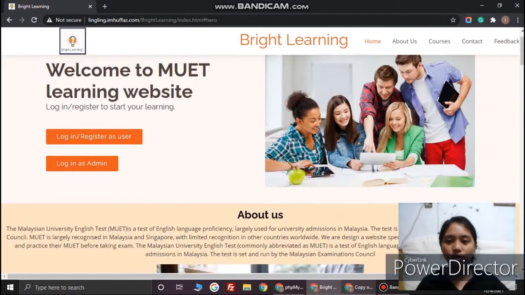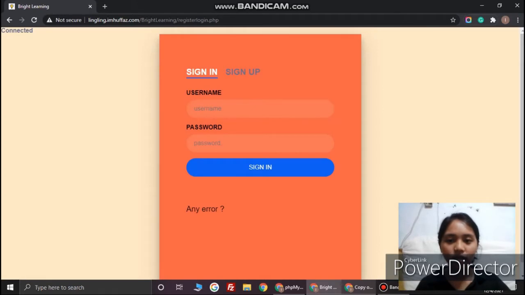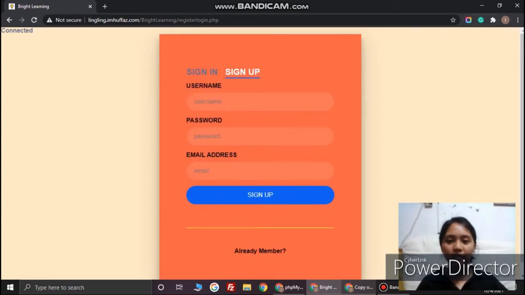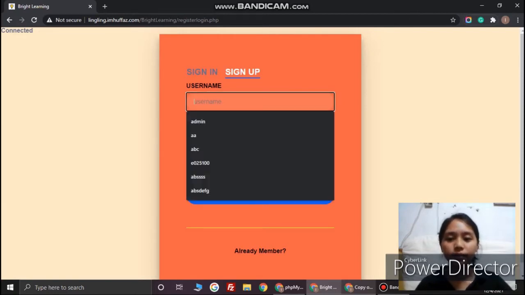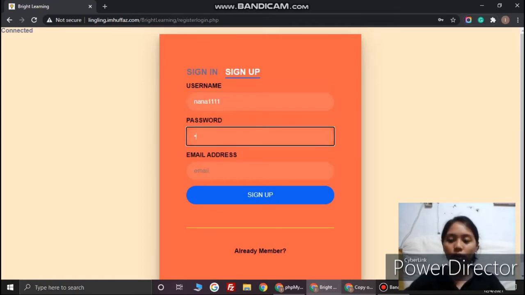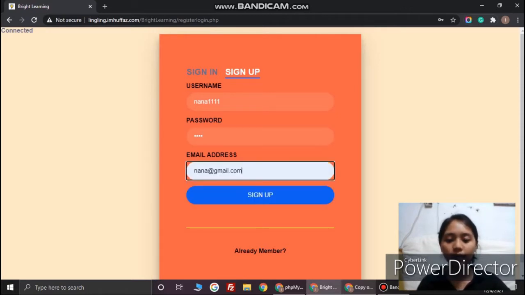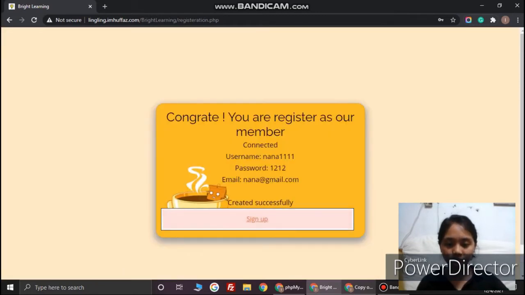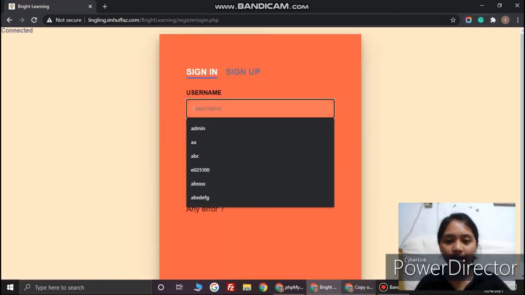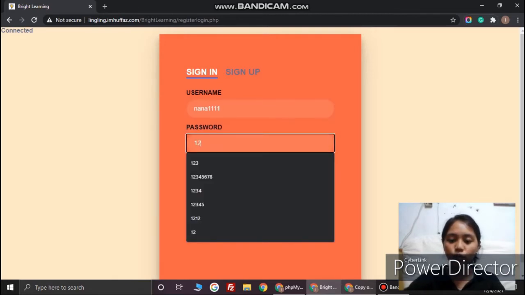So if a user wants to log in or register as a user, we can click here. Here are the two buttons. Before signing in, if they haven't been a member of our Bright Learning, they have to sign up first. For example, Nana1111, password 1212, and email nana@gmail.com. Okay, sign up. So we will show a member card like this, and after that they can sign in. Just now the username was Nana1111, and the password was 1212.